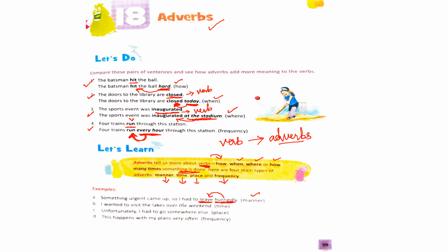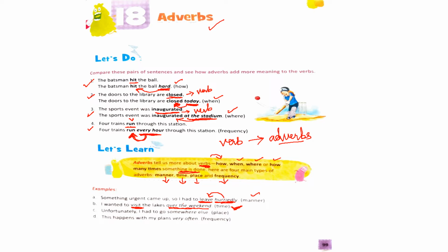See the second one. I wanted to visit the lakes over the weekend. Here, over the weekend is the adverb, and it is giving us more information about the verb visit. It is telling us the time of the visit. So you can say over the weekend is an example of adverb of time.